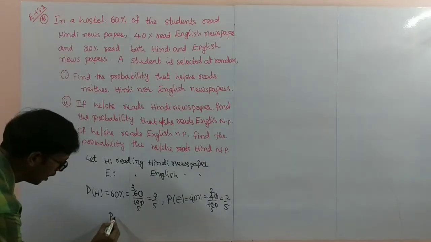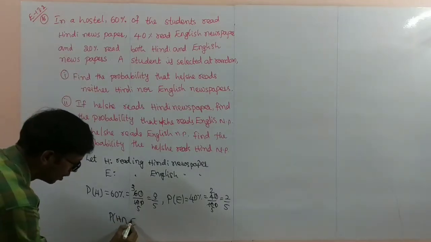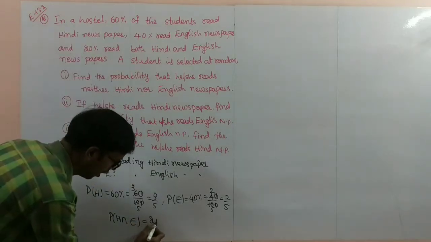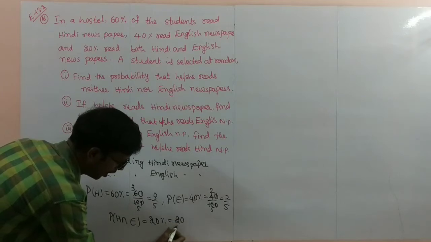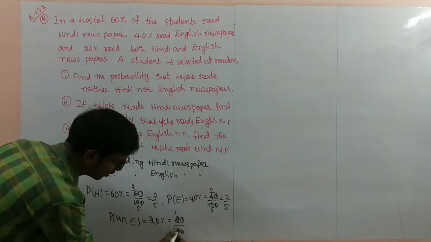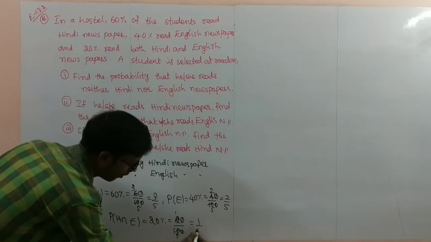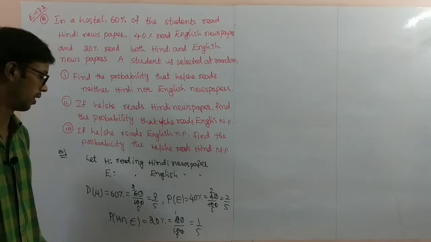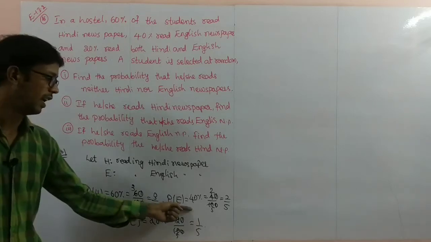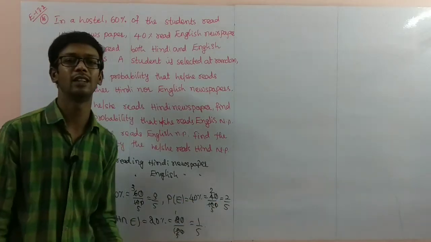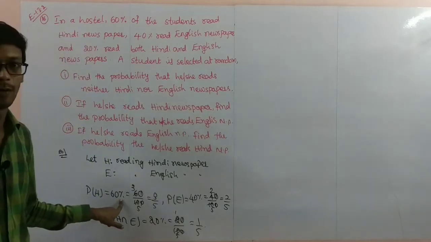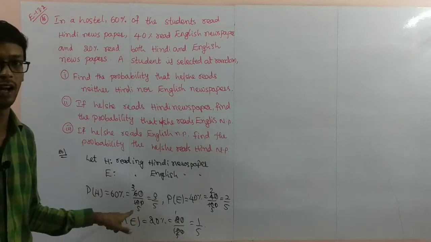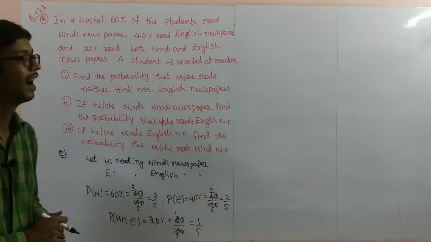Next, probability of Hindi and English newspapers both, combination 20%. 20% is 20 by 100, so 1 by 5 is the probability of both Hindi and English newspapers. Hindi 3 by 5, English 2 by 5. Percentages convert: 1% is nothing but 1 by 100, so 60 into 1 by 100 is 60 by 100.